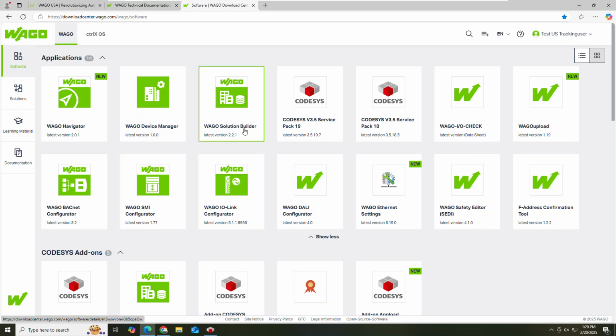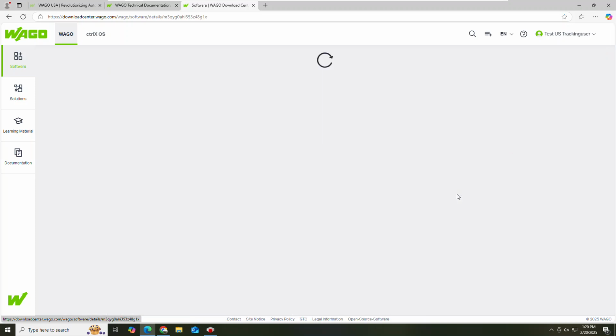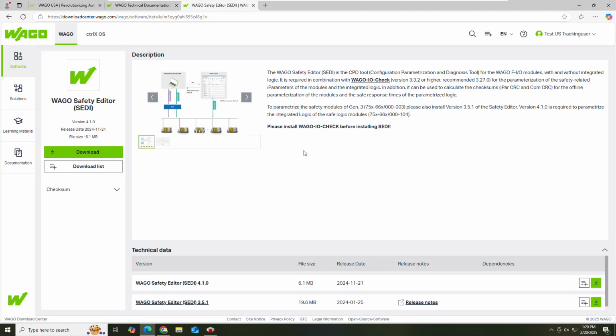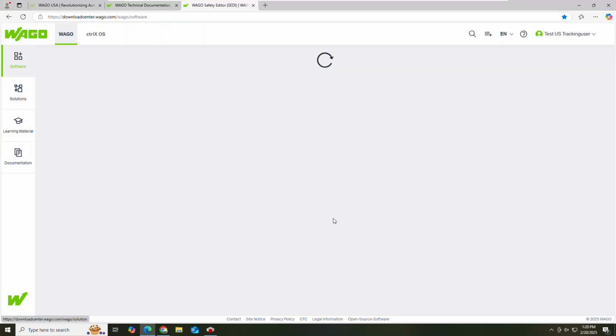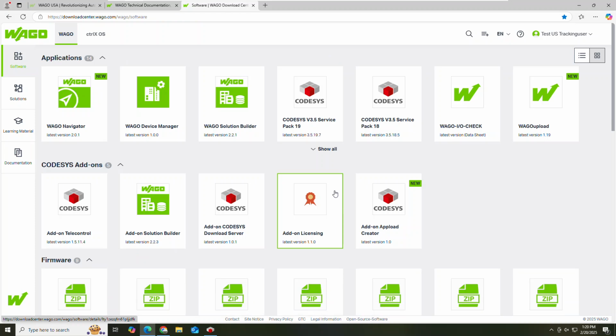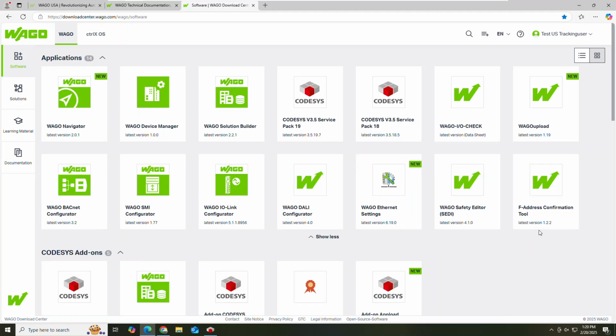And these other software, some of them are standalone, some of them are plugins for the IO-CHECK. So if you click on one of them, read the description, you'll know that some of them are standalone and some of them will need the IO-CHECK software. If you need the download link for the IO-CHECK, please contact WAGO Tech Support.